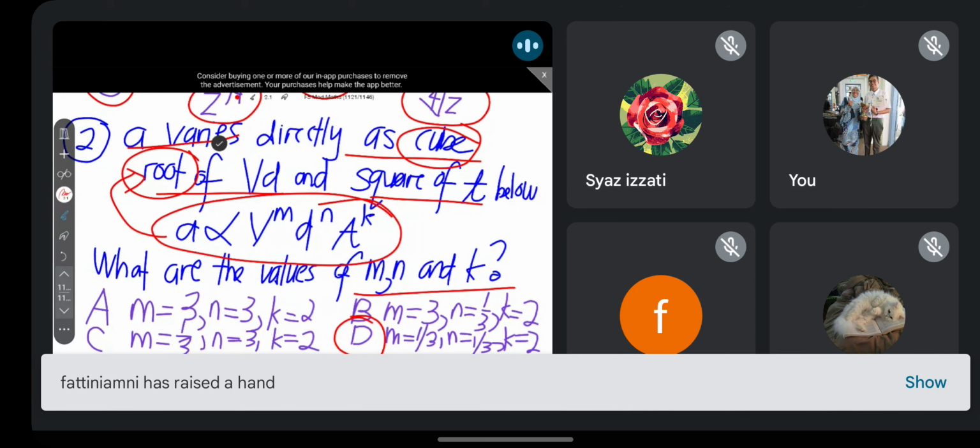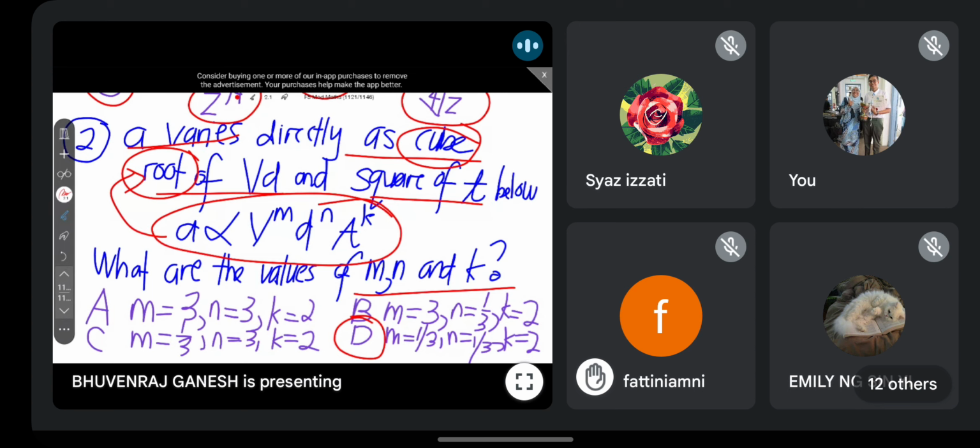Punca kuasa 3, cube root. Can you all tell me apa kuasa dia? If they say cube root, what is the power? Cube root, punca kuasa 3. Adakah kuasa dia 3? Perkataan punca itu ada makna berbeza.